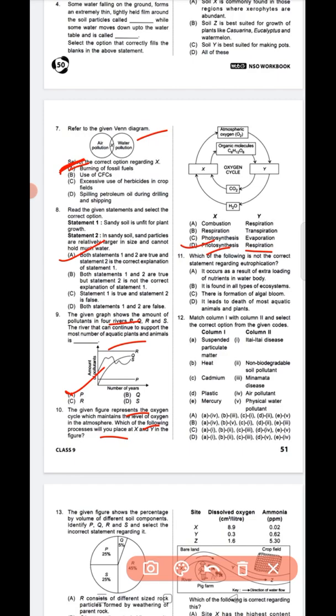Next, question number 11, which of the following is not the correct statement regarding eutrophication? So 11, option B is the correct answer. It is found in all types of ecosystem. Okay. Question number 12, match column 1 and 2 and select the correct option from the given codes. So question number 12, option B is the correct answer, A4, B5, C1, D2, E3. This is the correct answer.